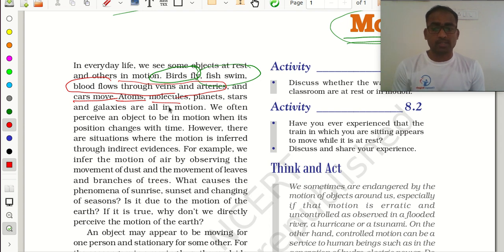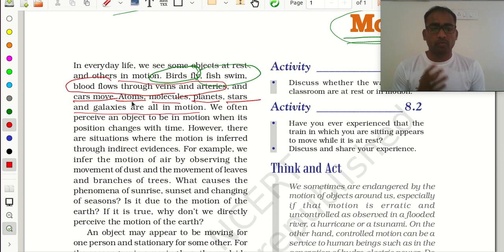In our solar system, the head of our solar system family is the sun, and the planets move around the sun. So planets also move from one place to another, and the stars and galaxies are also in motion.